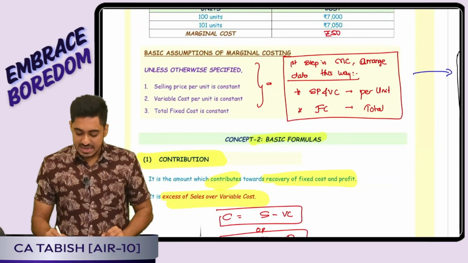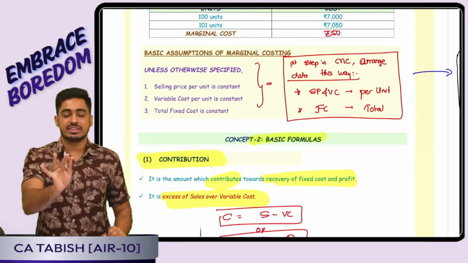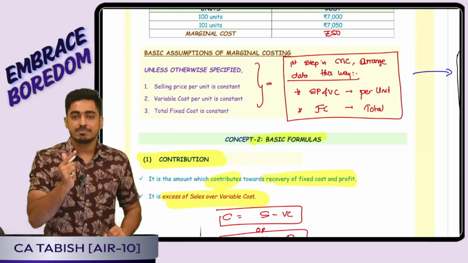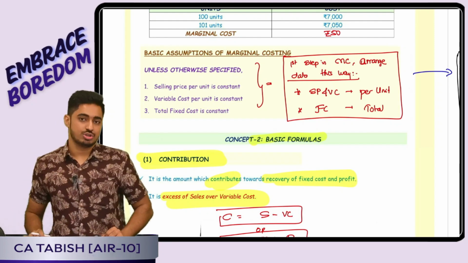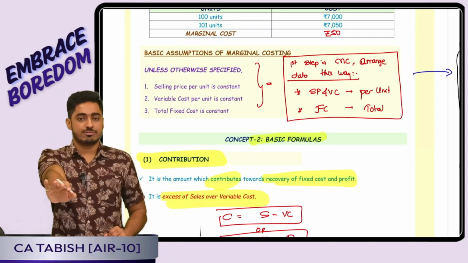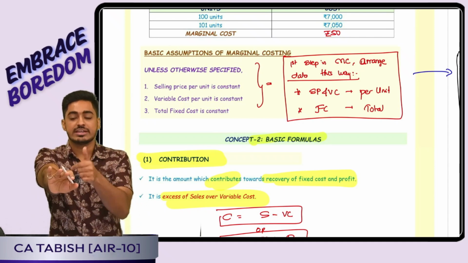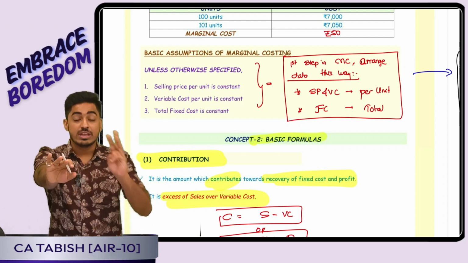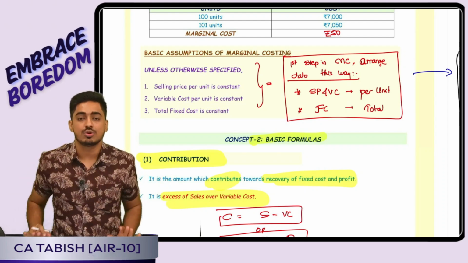Okay, perfect. Basic assumptions of marginal costing. If nothing is given, we will assume that selling price per unit, variable cost per unit, total fixed cost is going to be constant. We made a promise to ourselves. Yes, throughout our entire life, whenever we see sales data, we will write it on per unit. Whenever we see variable cost, we will write it on per unit. Whenever we see fixed cost, we will write it on total basis.